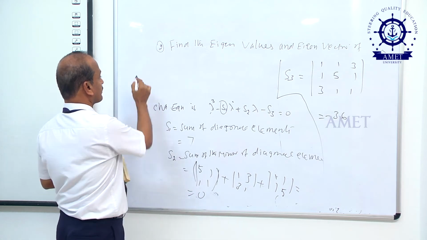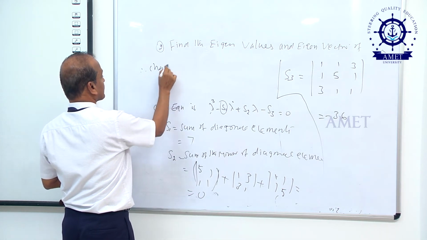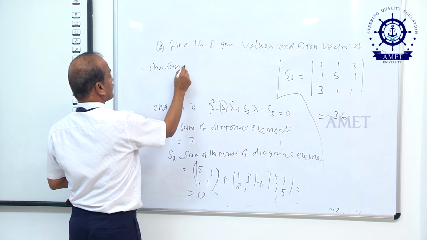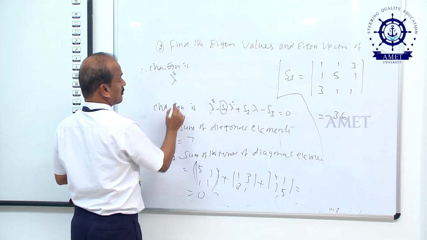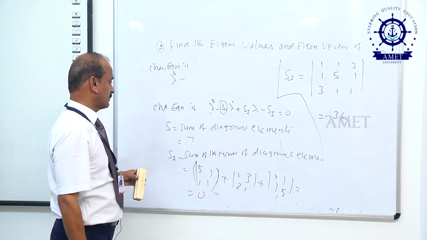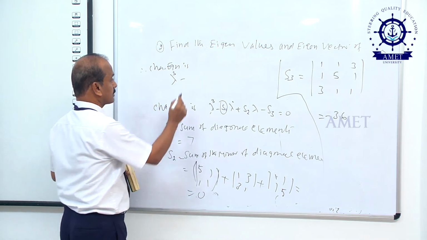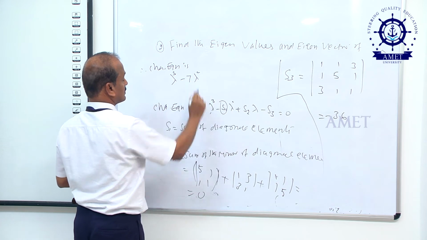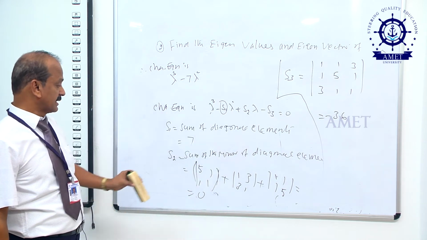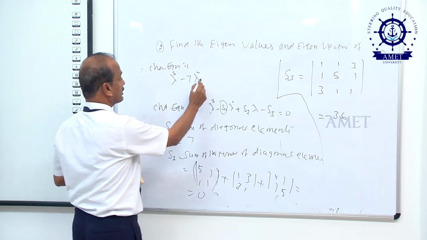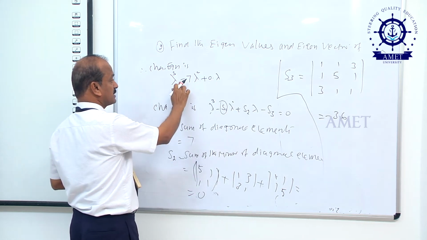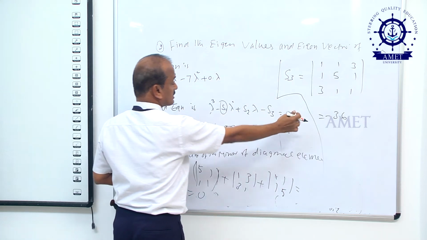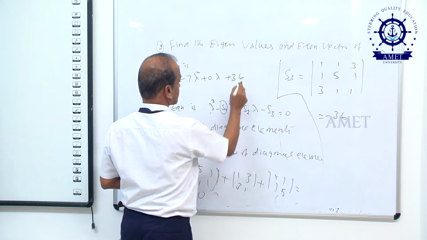Therefore, the characteristic equation is lambda cube minus S1 into lambda square, what is S1, 7 into lambda square, plus S2 which is 0 into lambda, minus S3, that is minus into minus 36, plus 36.